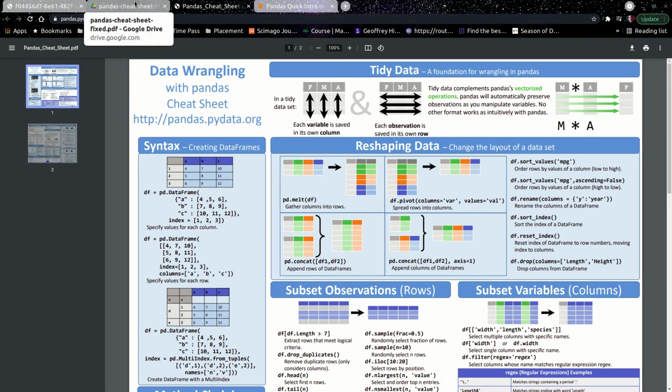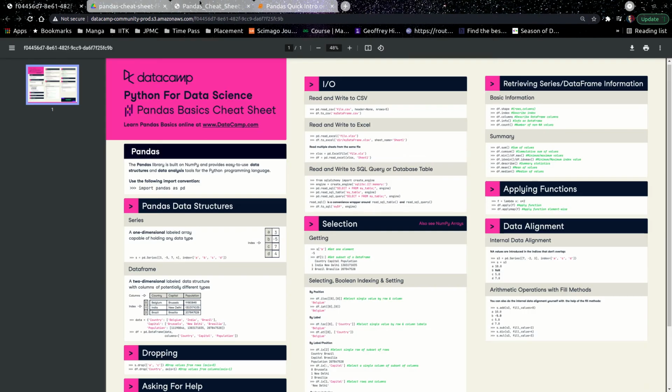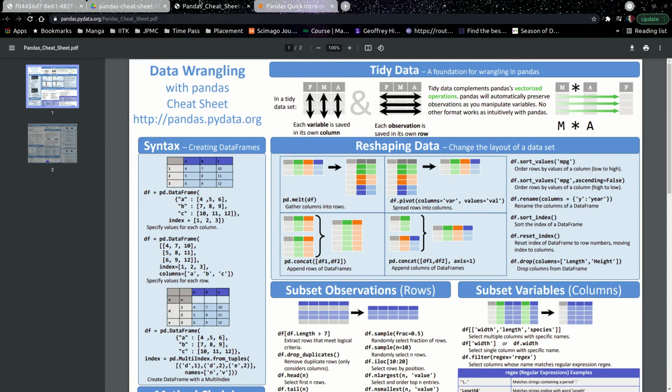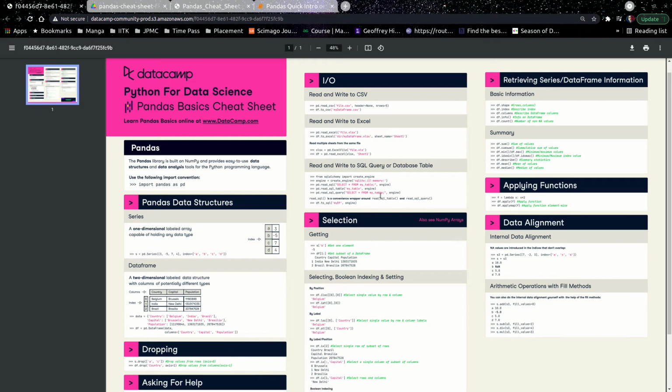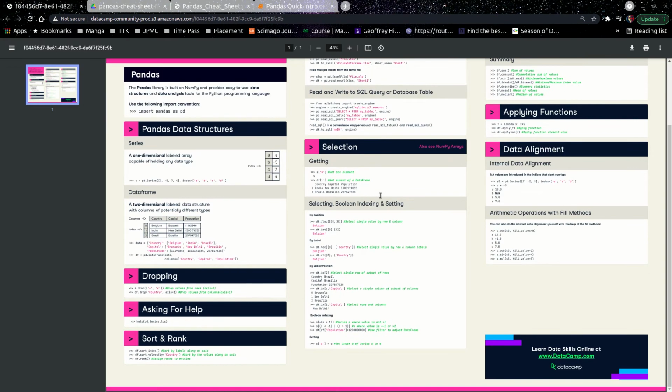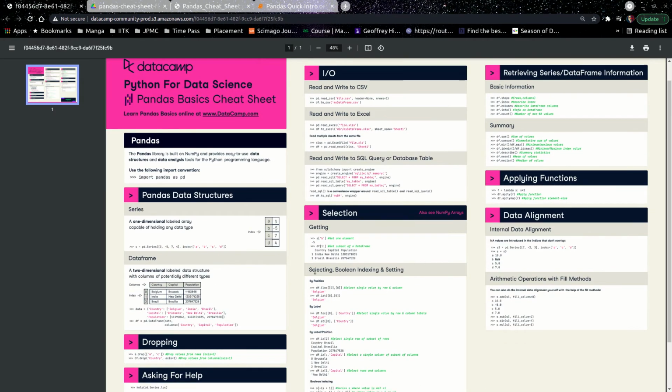So the first thing that comes to my mind when learning any new library. So for me, let's say pandas is a new library. So what can I do? The first thing I can do is go over these kind of pandas cheat sheets, right? I gave you the links of the documentation, and you might or might not have gone through it. They are just an introduction to a library. So these are cheat sheets. Now these cheat sheets don't contain everything, nor are they full, but they can tell you an overview of how a library is, right?